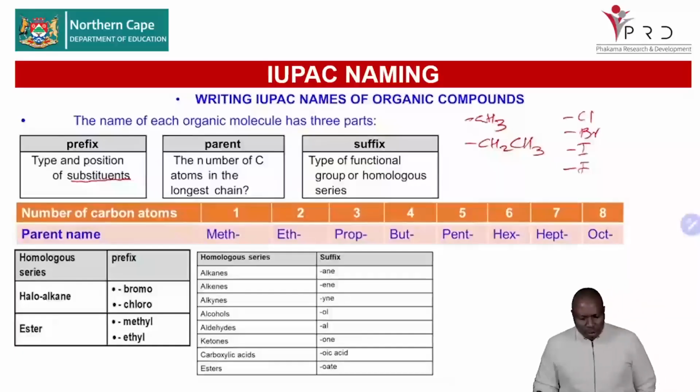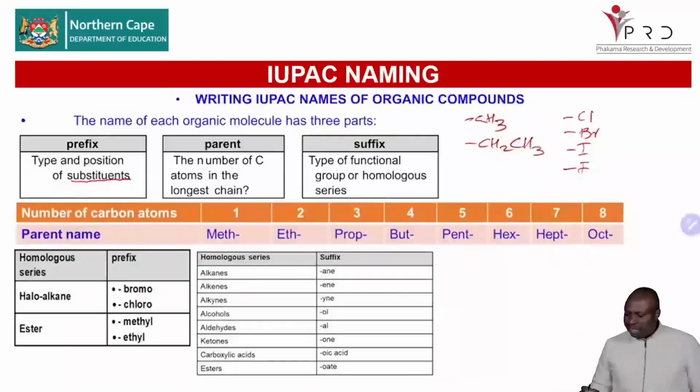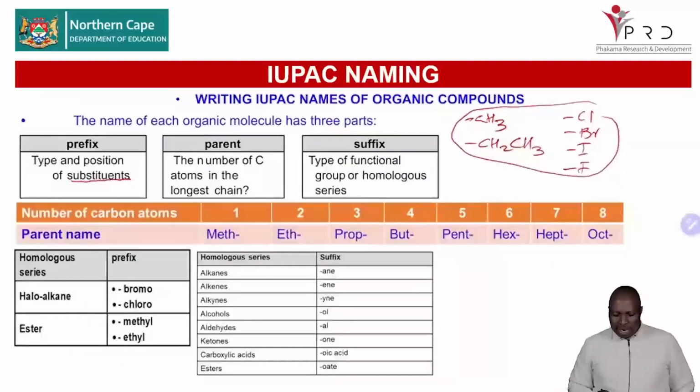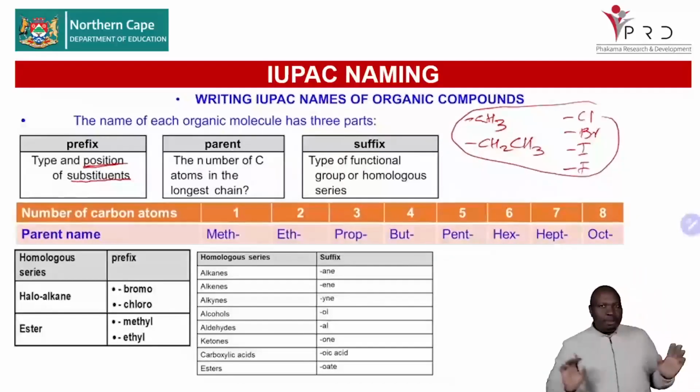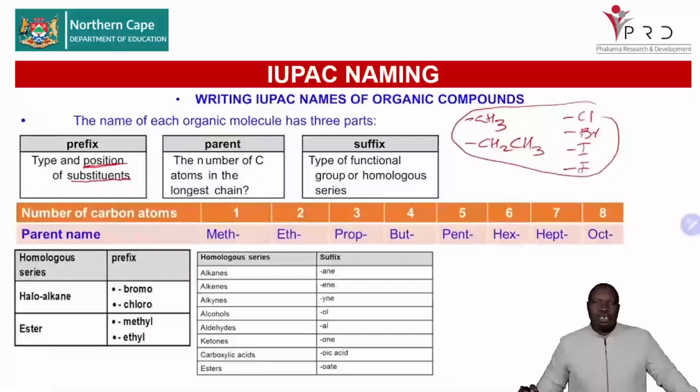So when we do naming, we emphasize that all these are our substituents. And a substituent must always indicate its position. So if chloro is in carbon number 2, you will say 2-chloro. You will say 2-bromo if bromo is in carbon number 2.